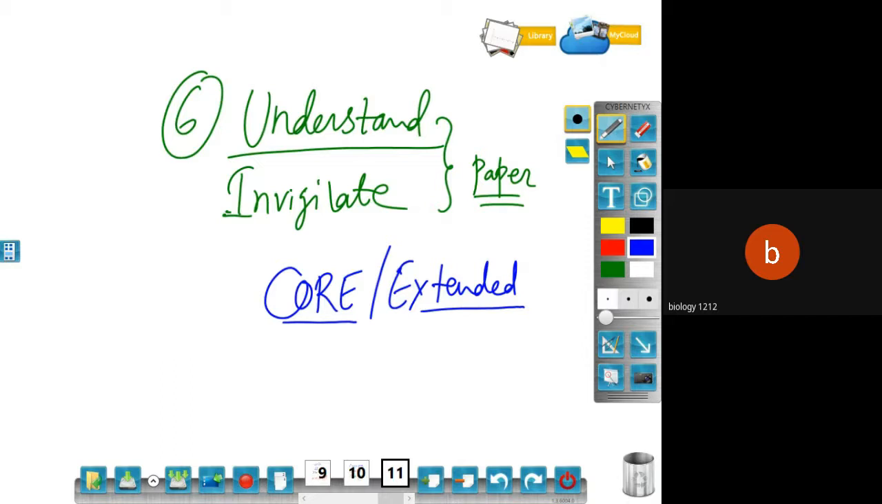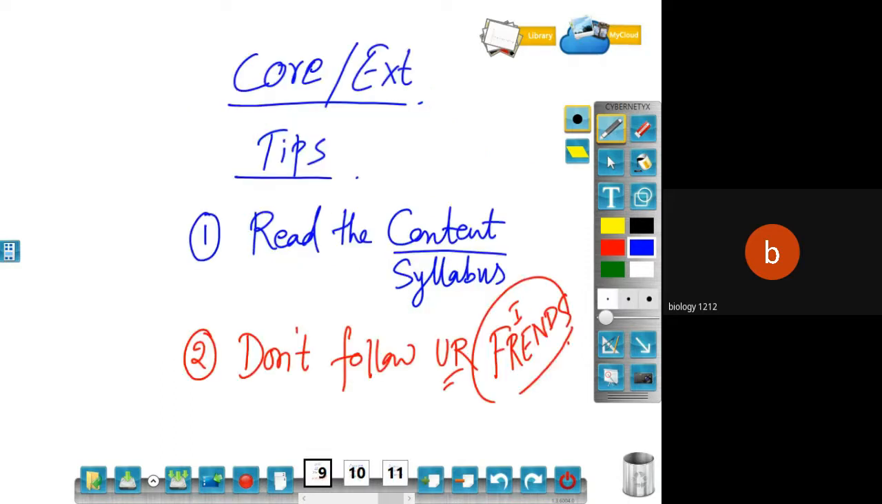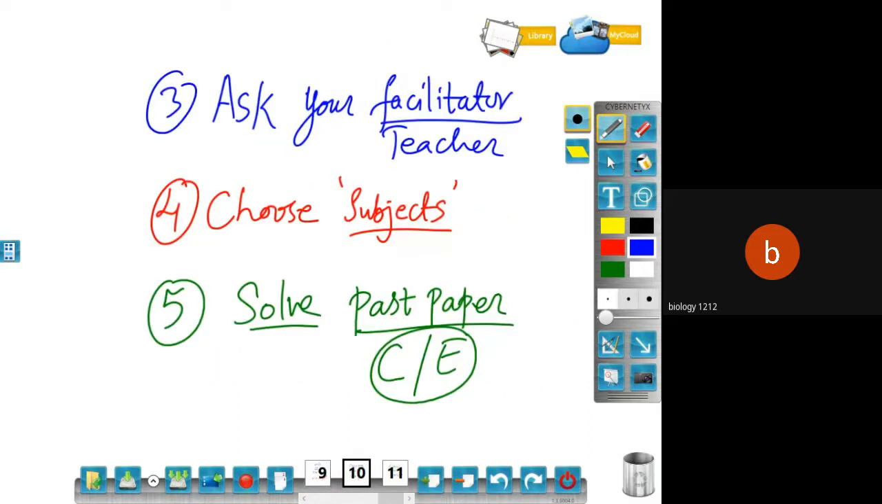Total 6 points that we had, and we will go through the points here once again. Core and extended tips. Read the content and the syllabus very carefully for the core and extended. Don't follow your friends. Very important part. Ask your facilitators and teachers whether you stand for the core or extended. Choose the subjects which are very important for your future.